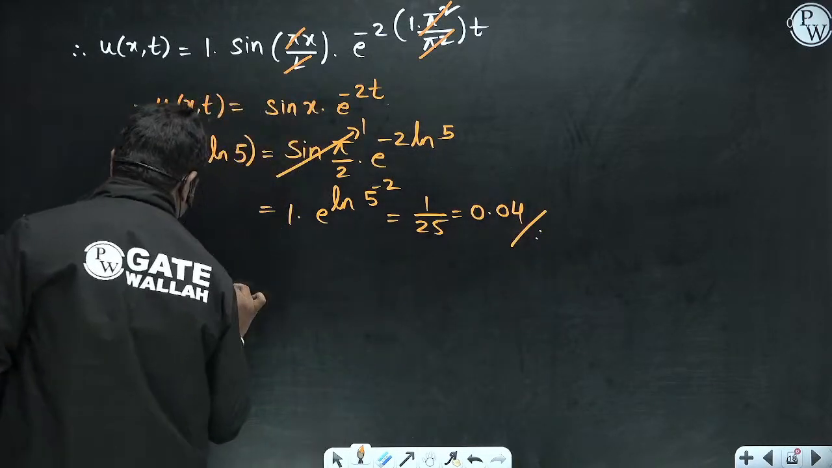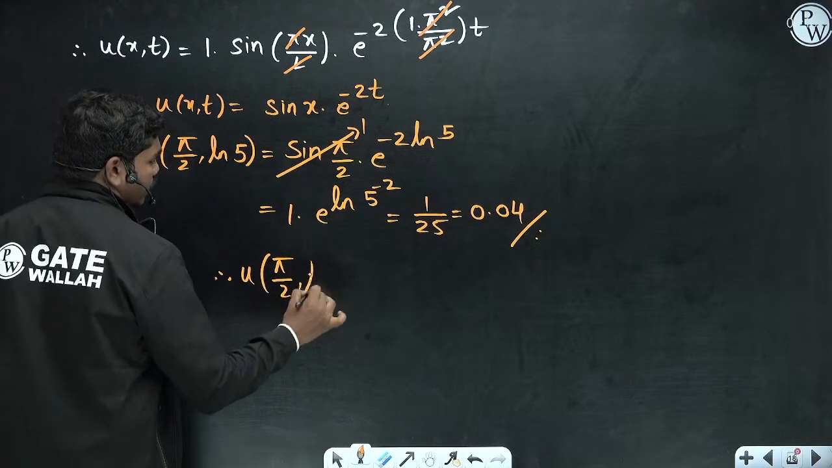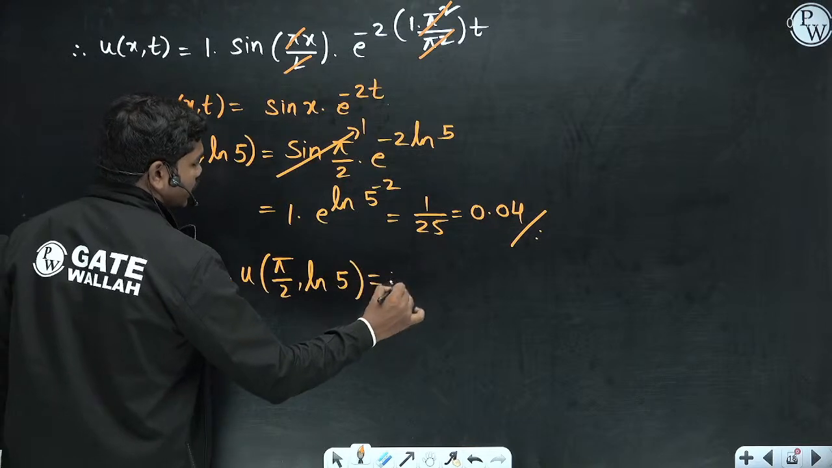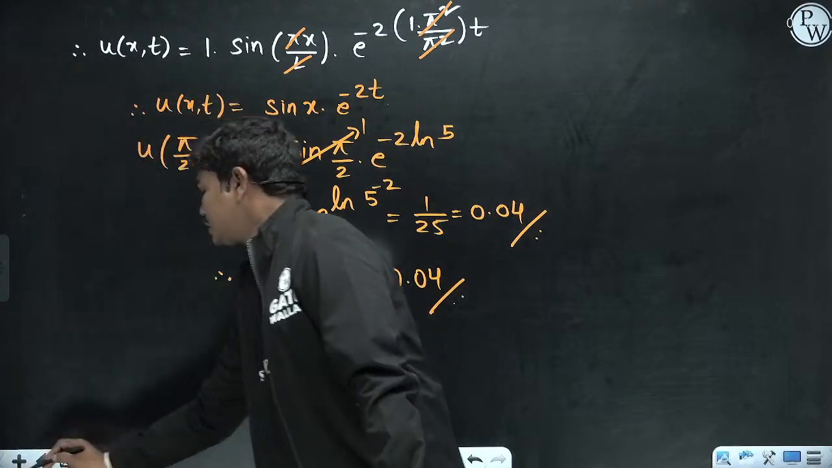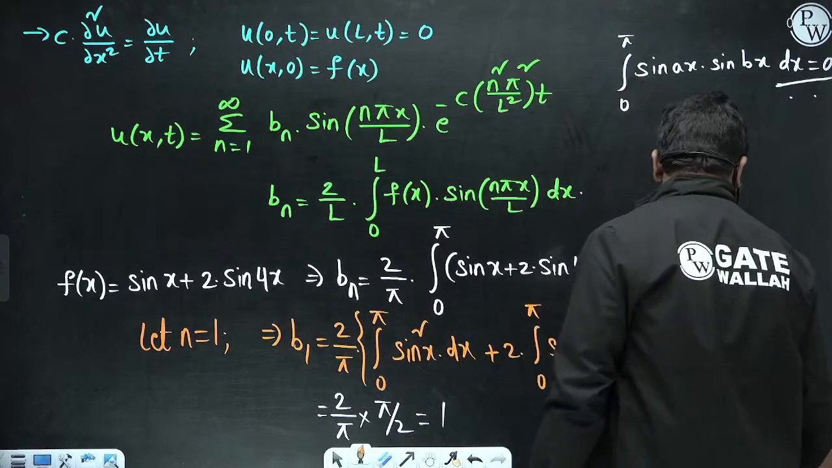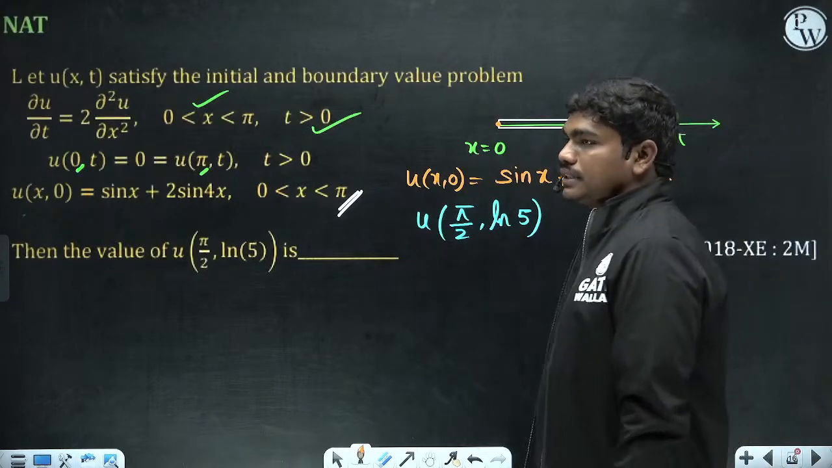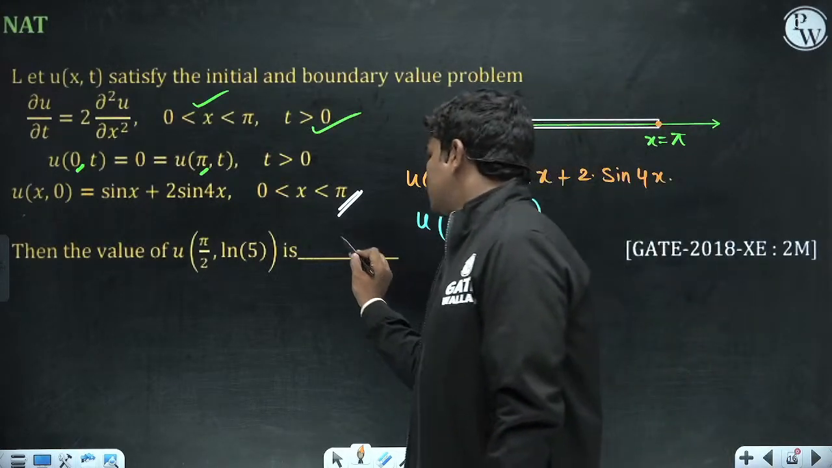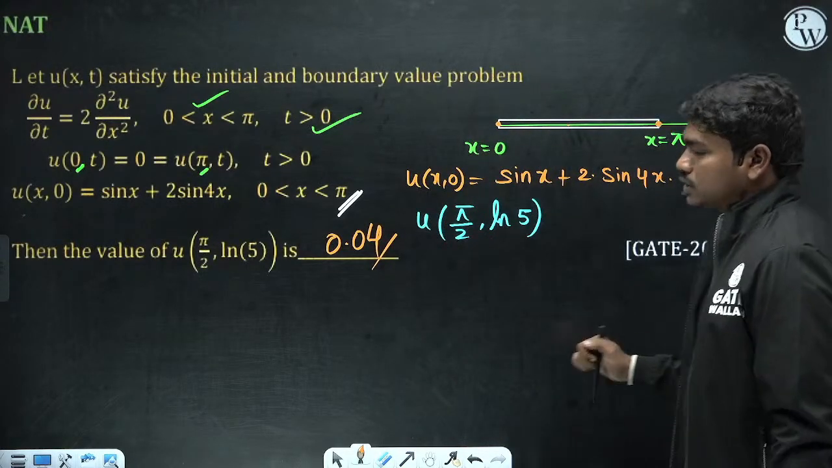So u at this location pi by 2 comma ln 5 is basically 0.04. If you take the end value as 0, then at this location of pi by 2, the mid plane, this value is 0.04, the correct answer here. This question came in 2018 actually, a heat transfer question.